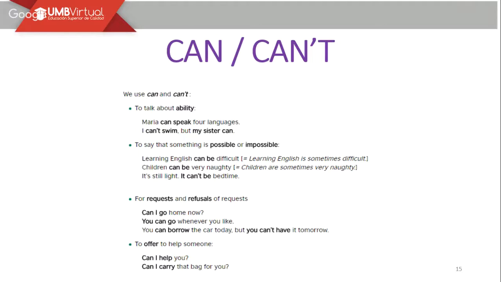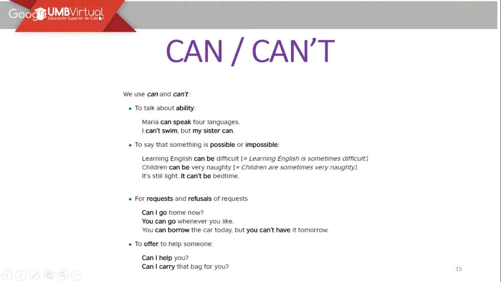I can't swim, but my sister can. If you look at this part, this is the way that we make the sentence negative: I can't or I cannot swim. Or my sister can. You are expressing that this person has the ability to do it, instead of this person who doesn't have this skill.